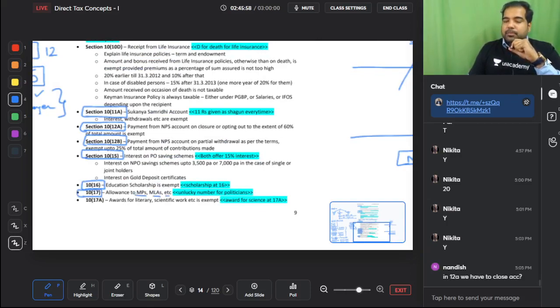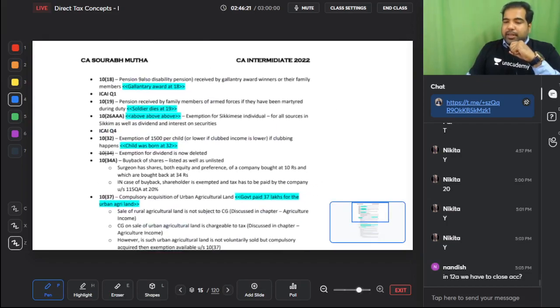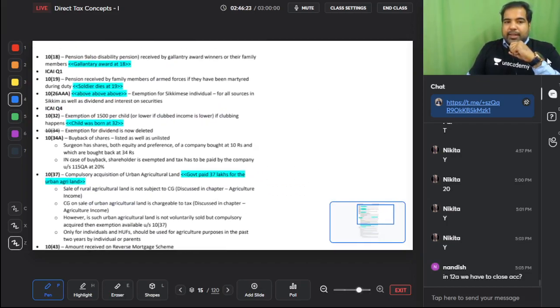MLAs, etc. Next, if you get any award, the scientist, if you remember, the surgeon has a painless syringe. He discovered that at the age of 17 and he got some award. If you get some award like literary, scientific work, etc., then it is exempt. So 10(16) scholarship, 17 he got an award, 10(17) is MPs, MLAs also. 10(17A) is award. Next, 18.